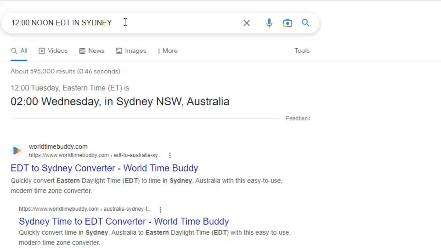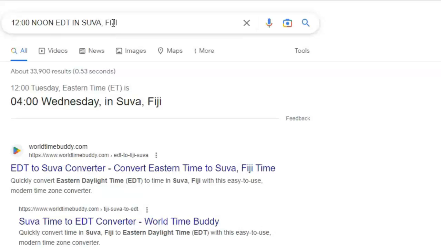morning in Sydney, Australia. And then to Suva, Fiji, where 12 o'clock noon Eastern Daylight Time corresponds to 4 o'clock a.m. That is early the next morning. So on Saturday, 12 o'clock noon Eastern Daylight Time will correspond to 4 o'clock a.m. on Sunday morning in Suva, Fiji. So you can go about using this very simple method to determine at what time, according to your local time, the results of the DV lottery will be released. So it is as simple as that.